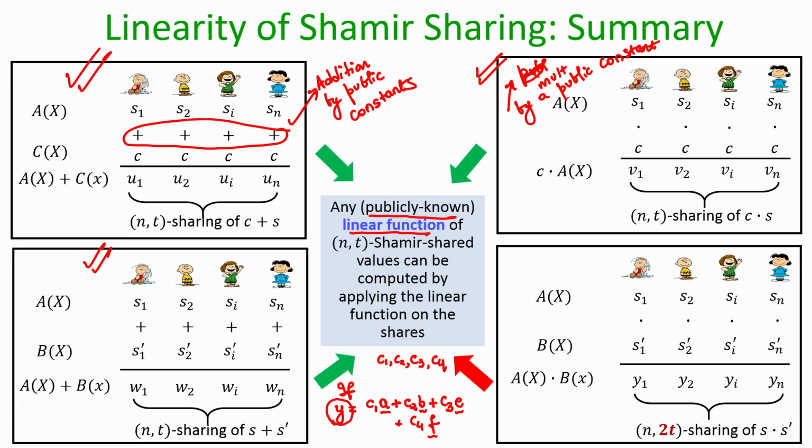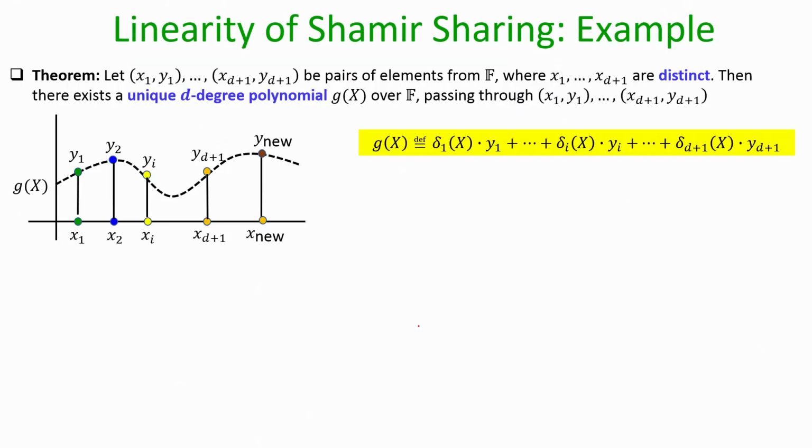That means it is fine even if you do not know the values a, b, e and f. By performing some operations on the shares of a, b, e and f, you would have obtained shares of y. That is the linearity property of Shamir secret sharing. It allows you to compute any linear function of secret shared values by applying the linear function on the shares themselves.